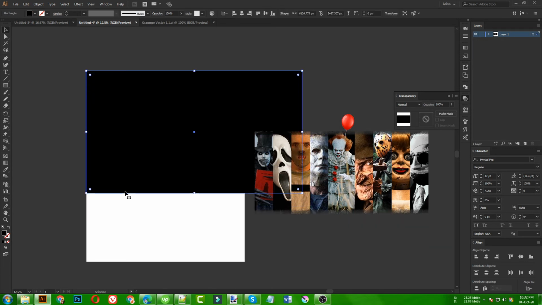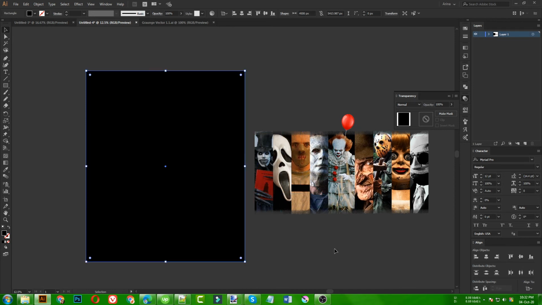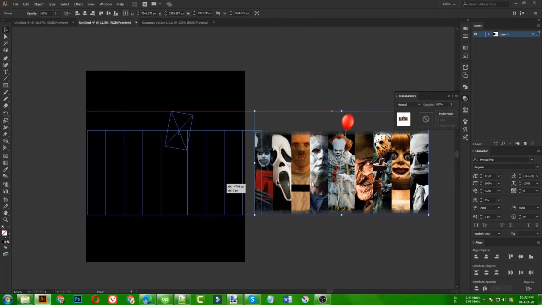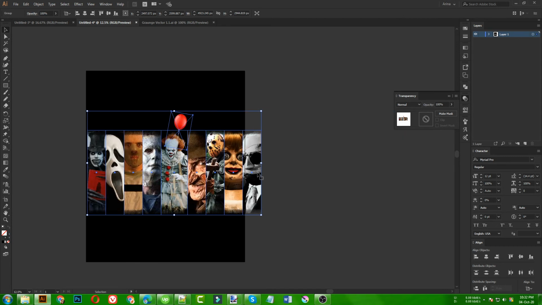You can easily create your own version, but be careful when you are using designs like this, because they can cause you some problems. Okay, we have pressed Ctrl H, that was for hiding the anchor points, but now we need them, so I'm pressing Ctrl H again, and you can see the anchor points here. So I'm going to place it just like this, and then of course I need to make it smaller to bring them into my artboard size.